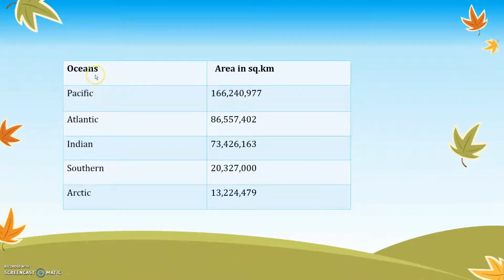We learned about the various oceans on our earth. There are 5 important oceans, and Pacific Ocean is the largest ocean in the world. Pacific Ocean, followed by Atlantic Ocean, Indian Ocean, Southern Ocean, and the Arctic Ocean. Among them, the smallest ocean on the earth is Arctic Ocean, and the largest ocean on the earth is Pacific Ocean.